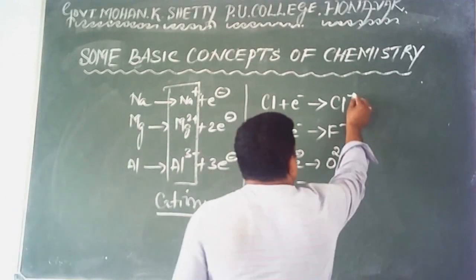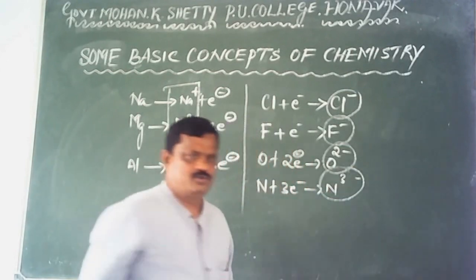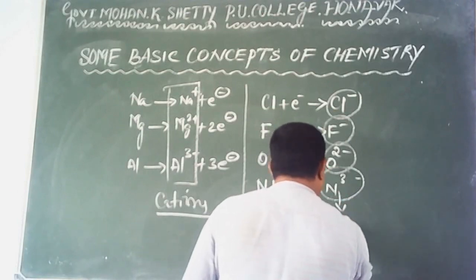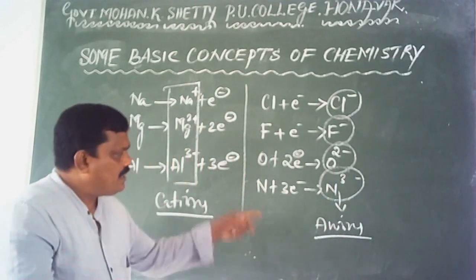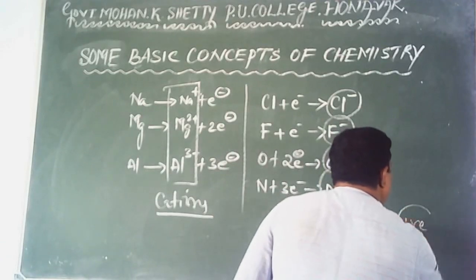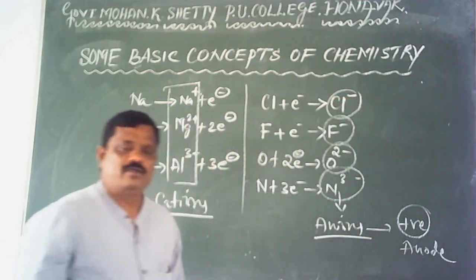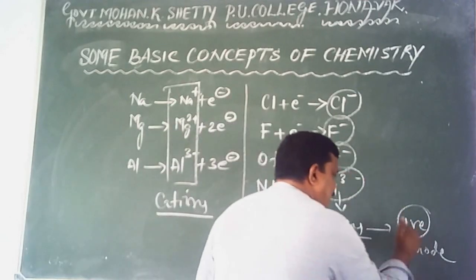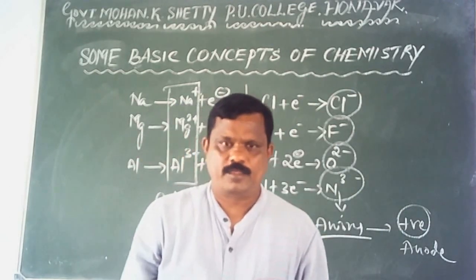You see here, all these ions carry one or more negative charges. And these negative ions are also called anions, because in an electric field these ions move towards the positive electrode called anode. Since these ions get attracted by the anode in an electric field, negative ions are also called anions. Okay, don't worry.